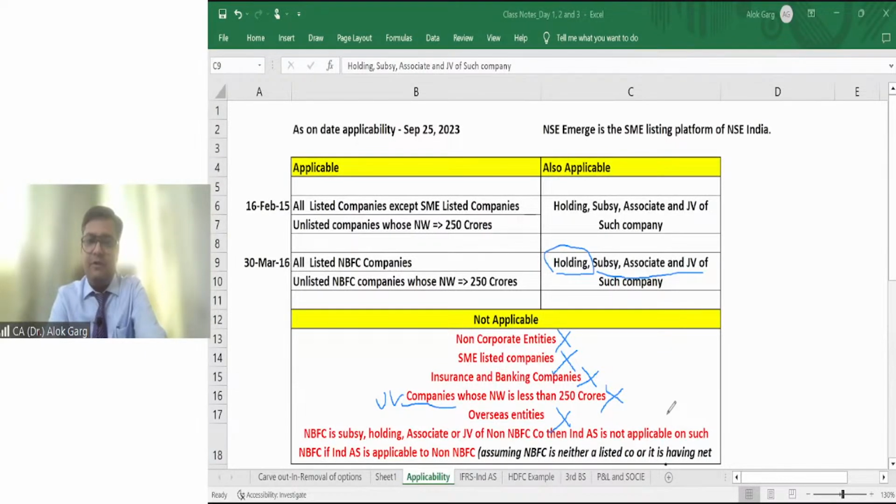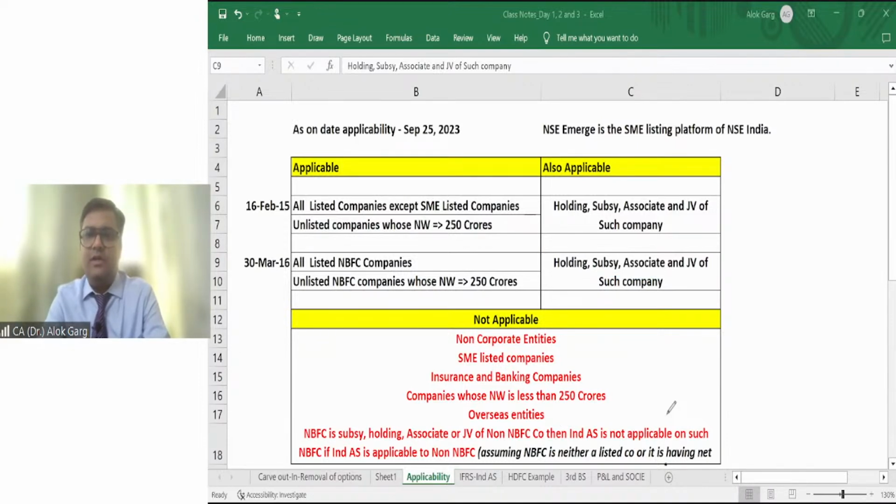Friends, I hope it is clear to all of you. Is it clear to all of you? Is that clear? Pooja has very rightly explained. Pooja has said that sir, it means upward there will be only one holding company and downward JV, subsidiary, associate all covered. Yes, Pooja, you are right. Friends, I hope it is clear to all of you, right? Very good.